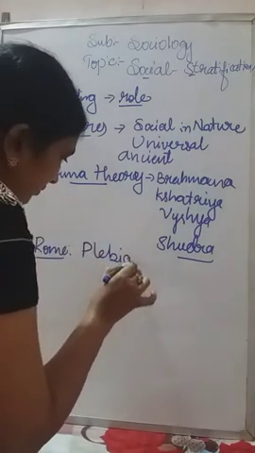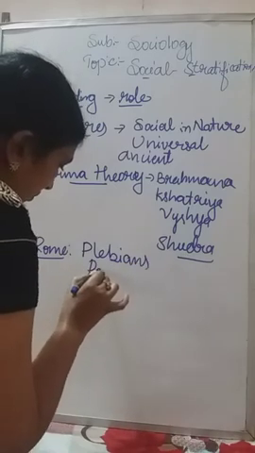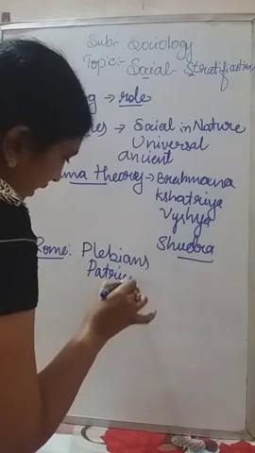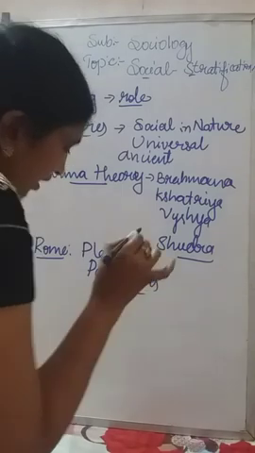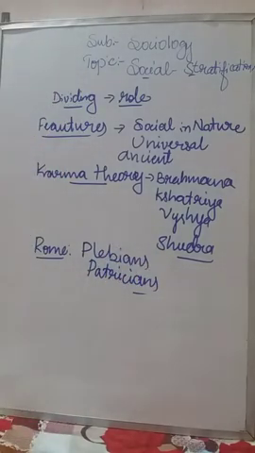Plebeians and patricians, based on area. In Rome, the people were grouped into two: the plebeians and the patricians. But in India, the people are grouped based on occupation, that is Brahmana, Kshatriya, Vaishya and Shudra.